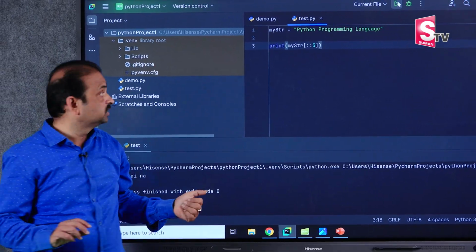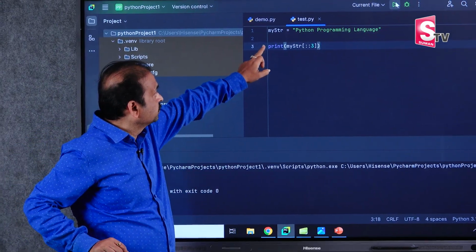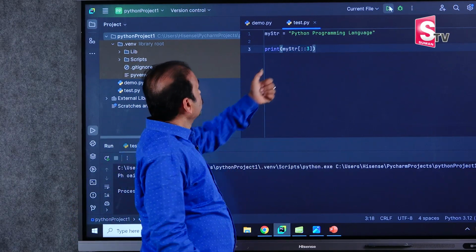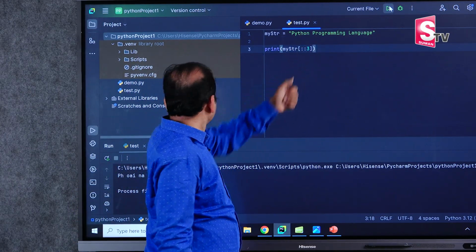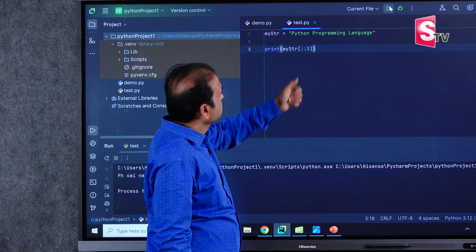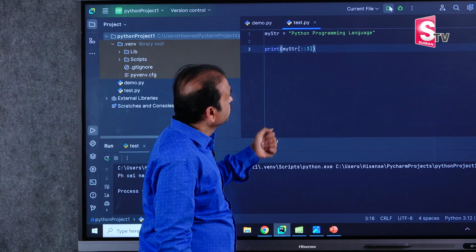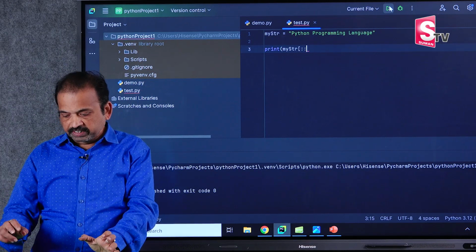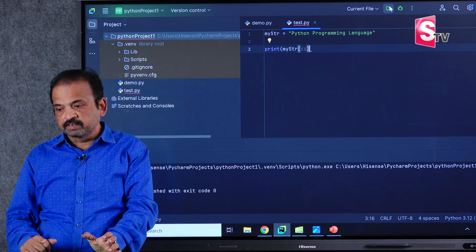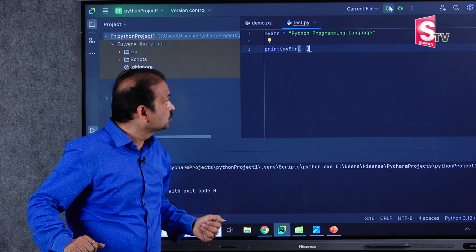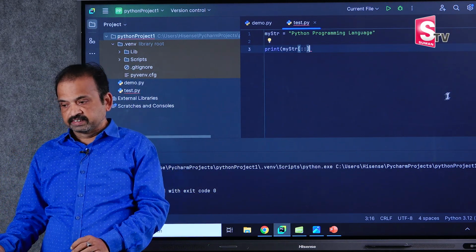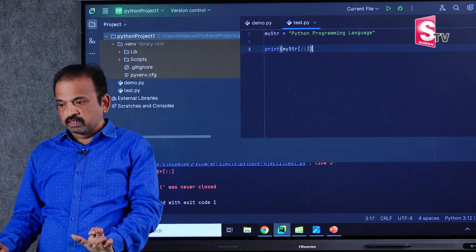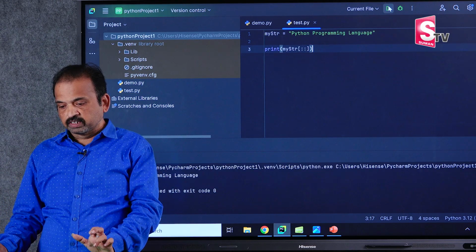So P, H, every third character. After P, it will skip Y and T, then H, then O, then A, then I, then N and A. Every third character will print. Okay. Now, if I don't give anything here, no start number, no stop number, no step number, it will print the entire string. This we already discussed. I will run this program. It will print the whole string.